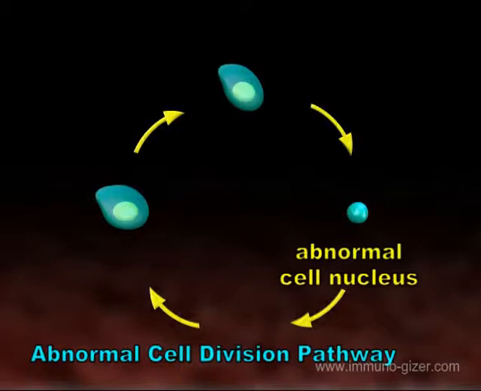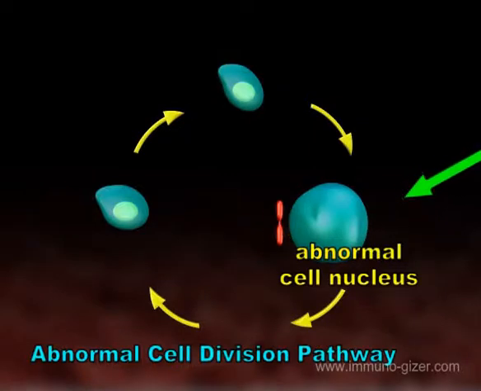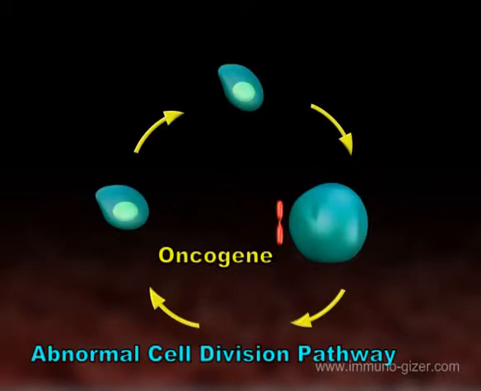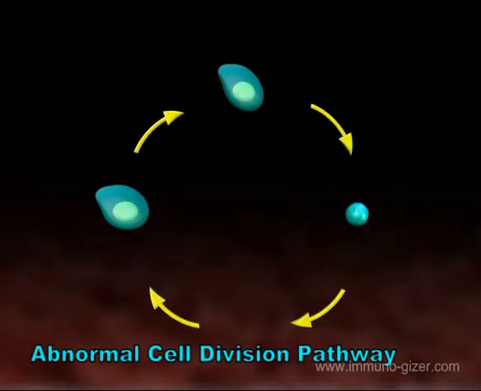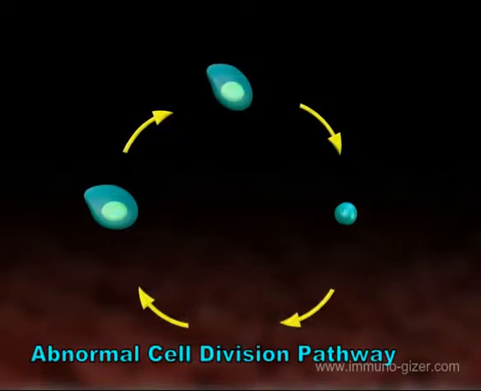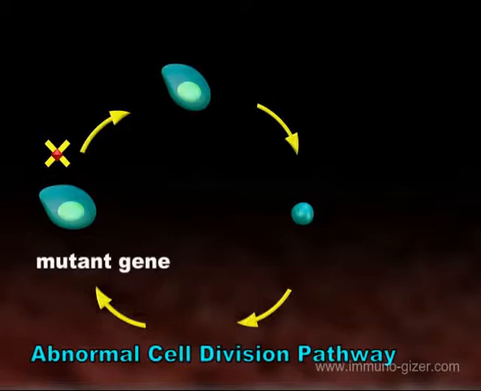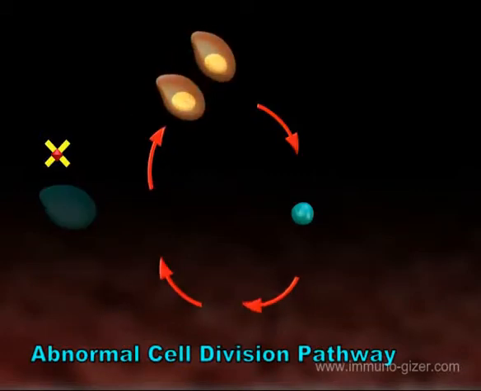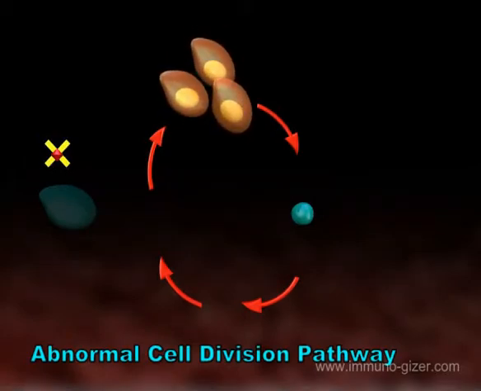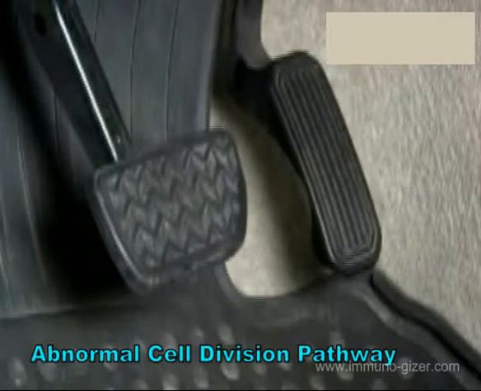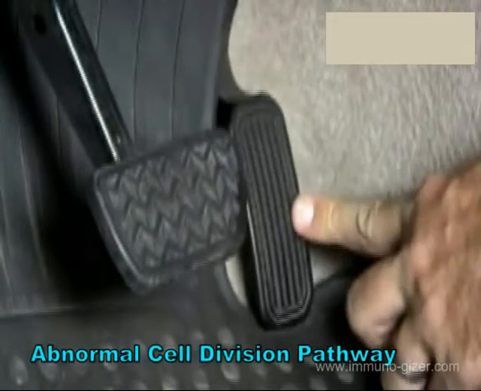In abnormal cell nucleus, however, normal proto-oncogenes may be mutated by some external factor in the environment, such as cigarette smoke. The resulting mutant gene is called oncogene. Oncogenes contribute to cancer development by disrupting a cell's ability to regulate its own growth. Cells that carry highly expressed mutated oncogenes no longer respond, or need growth factor signaling to stimulate or regulate cell division. The resulting characteristic is a cell that divides uncontrollably. This situation is akin to a car that has its accelerator pedal stuck in the accelerate position.